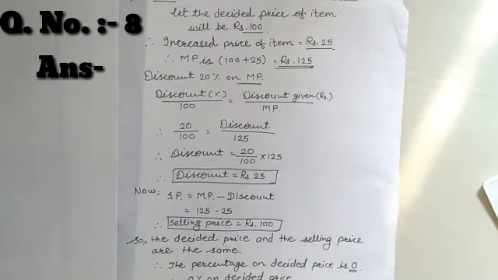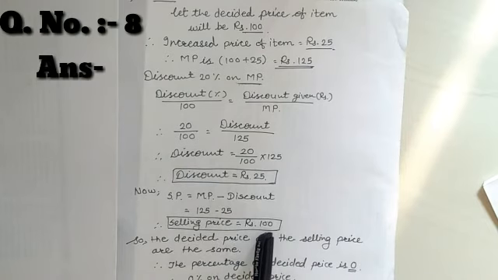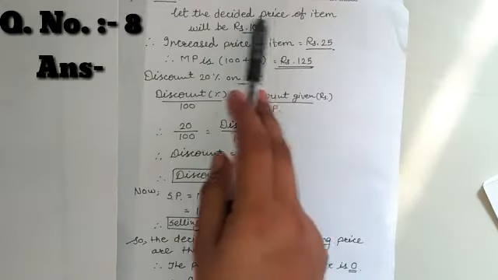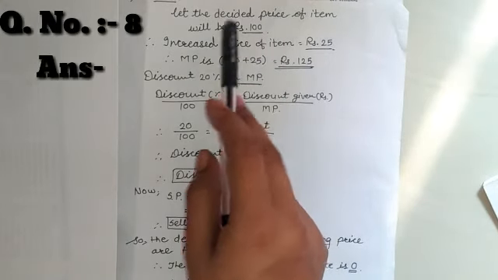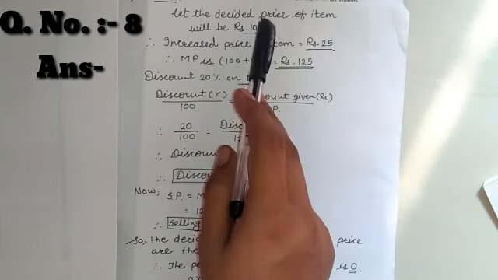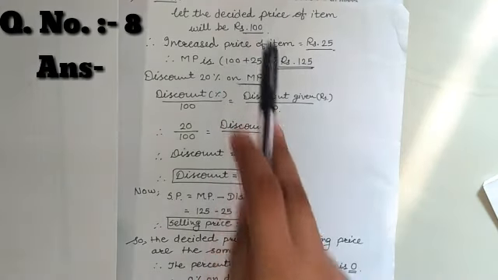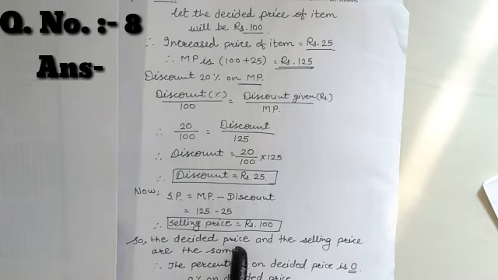Now students, if we observe very carefully, then what we can get? The selling price is rupees 100 and the decided price of the item is also 100. It means assumed price, decided price and the selling price are all the same. Because of that only the percentage on the decided price is 0.